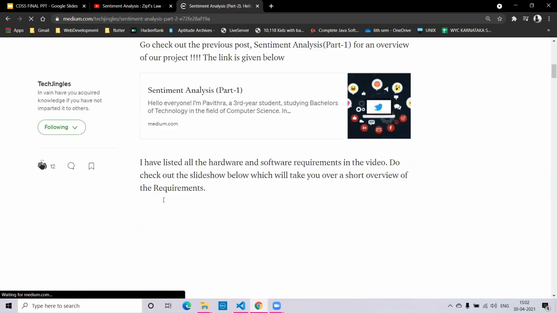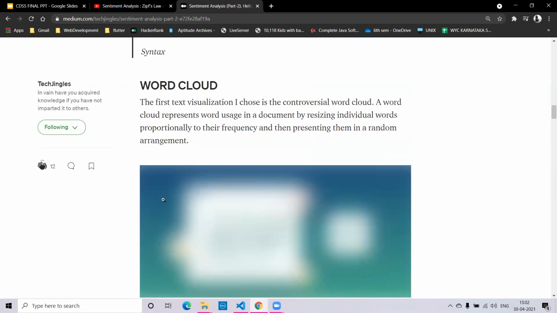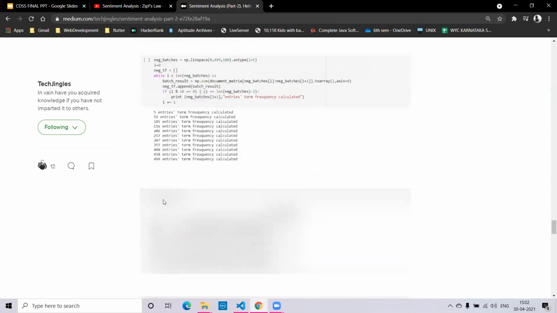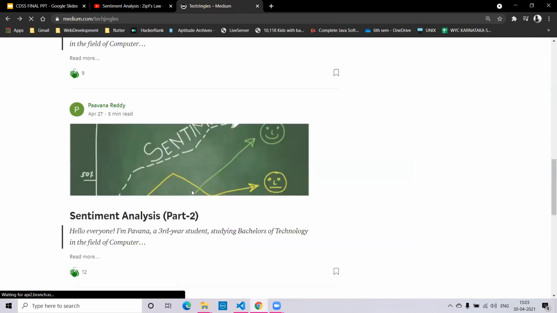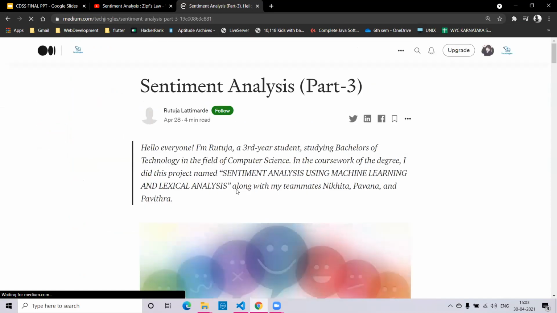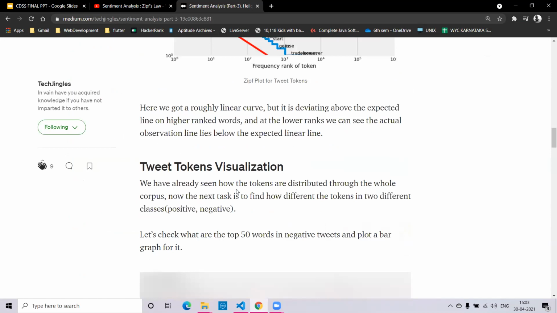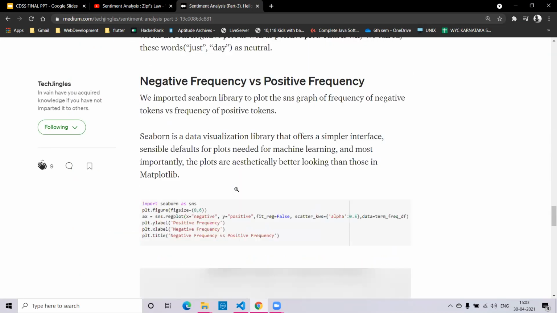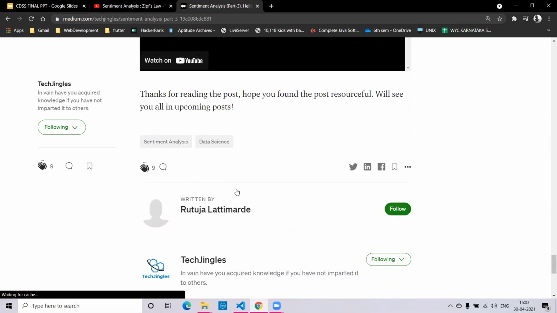The second article, sentimental analysis part 2. This article talks about the feature extraction, word cloud, preparation of data visualization, Zipf's law for the top 500 tokens in tweets. So this is all about the second article. Then the third article, that is sentimental analysis part 3. This article talks about Zipf's law for log scale graph, tweet token visualization, SNS graph using the Seaborn library for plot of negative frequency versus positive frequency.